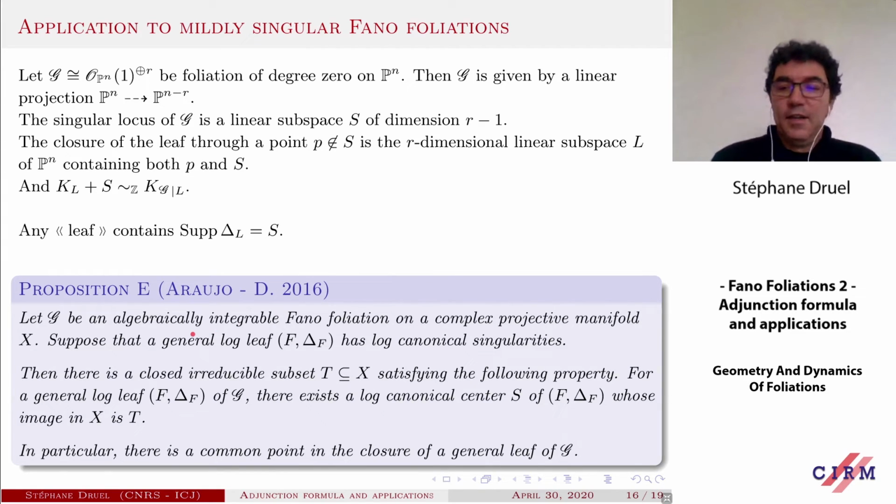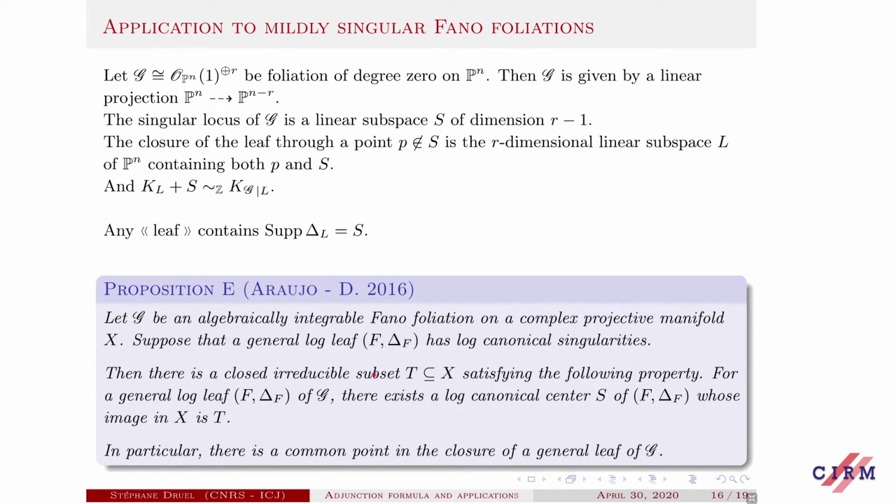So this is another technical tool. Consider now an algebraically integrable Fano foliation on a complex projective manifold. And consider a general log leaf, so F delta F. And suppose that this has mild singularities, namely, suppose that the pair is log canonical. This is part of our assumption. Then the conclusion is that there is a closed subvariety T in X that satisfies the following property. For any general log leaf, there exists a log canonical center of the pair whose image in X is precisely T.